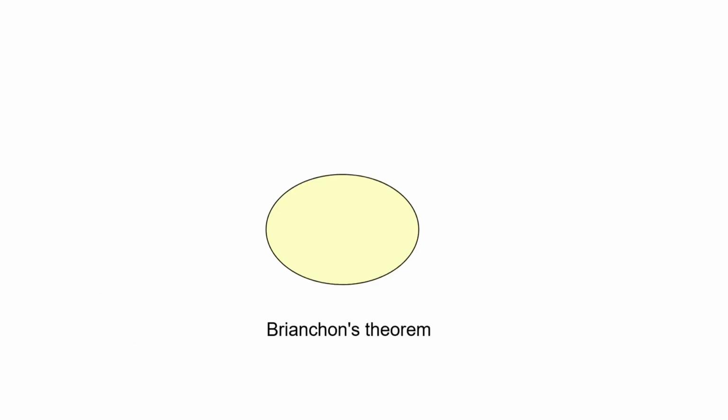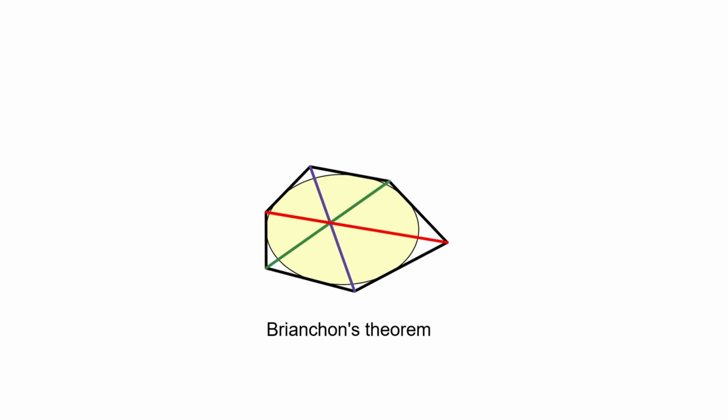Let's see how duality works on a concrete example. We will take Brianchon's theorem and translate it into its dual form. It is a perfect example because it uses only notions that belong naturally to the projective plane. Brianchon's theorem states the following: if a hexagon is circumscribed around a conic, meaning that all 6 sides are tangent to the same conic, then the 3 diagonals connecting opposite vertices meet at a single point.